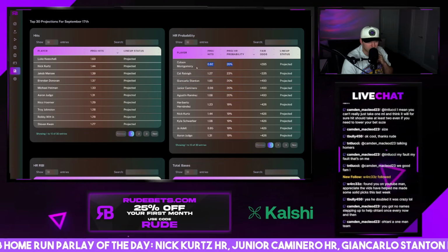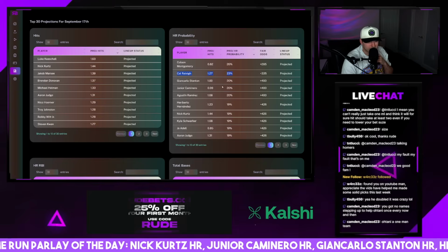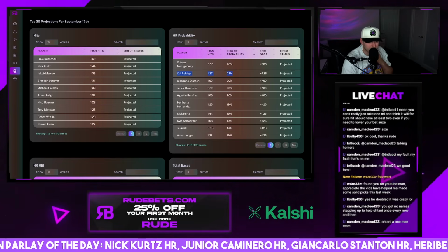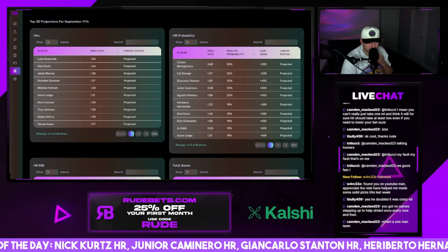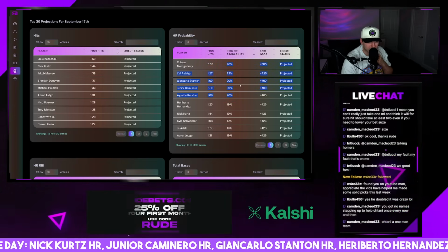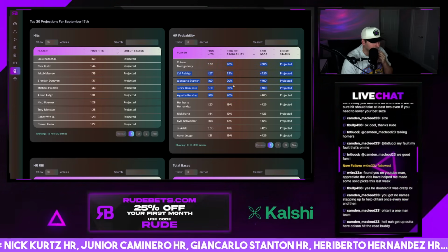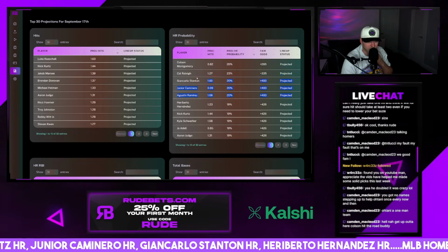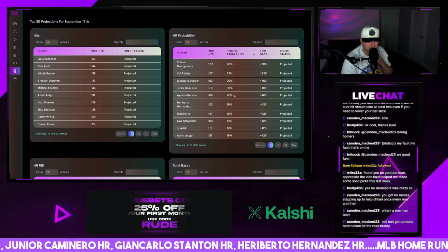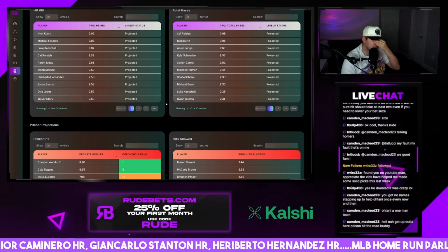Giancarlo's due. Colson's due. But this is a rough home run probability leaderboard here. Only 5 guys above a 20% chance. It's brutal. This is a brutal home run leaderboard. That's the best of the best on the day.